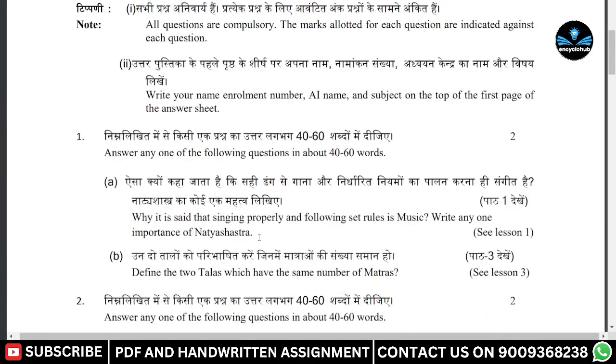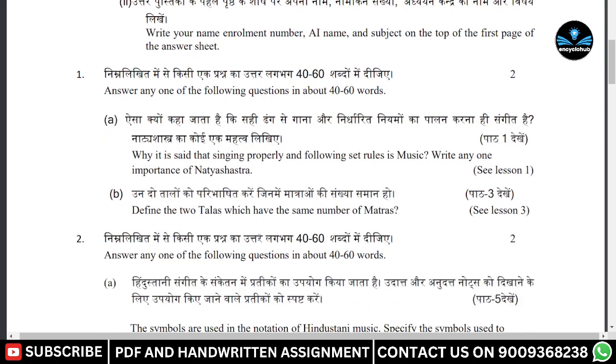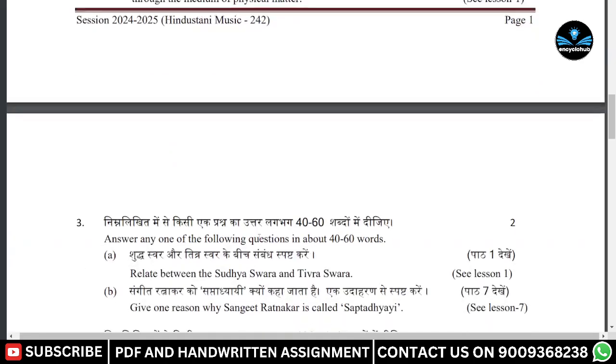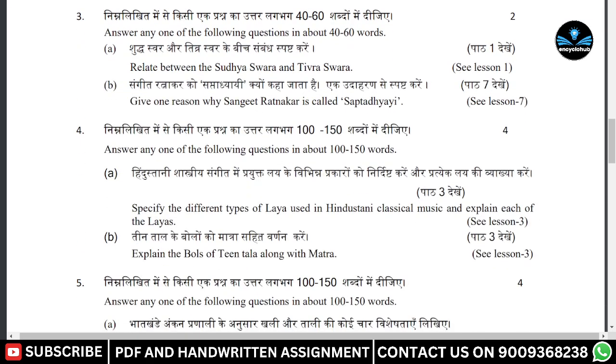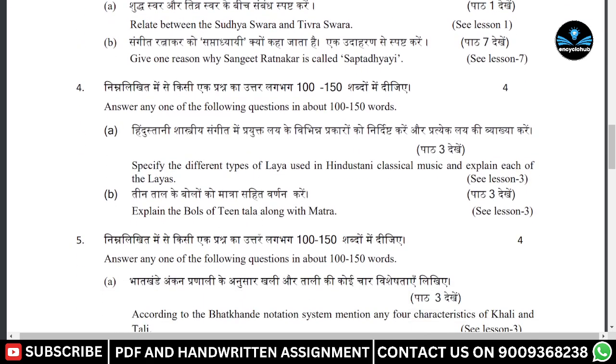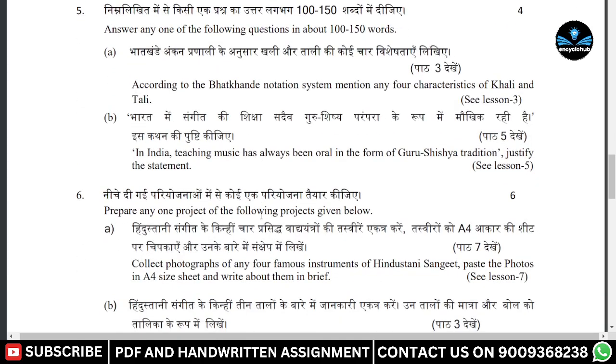Now, the question paper which we are discussing here is in Hindustani music. In this paper, there are a total of 6 questions in Hindi and English. Questions 1, 2, and 3 you need to answer in 40 to 60 words. Questions 4 and 5 you need to write in 150 words. And question number 6 is a project answer, which you need to write in 500 words.